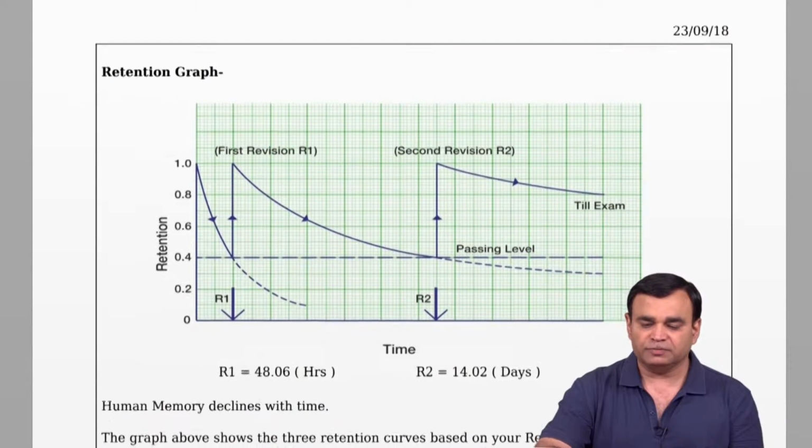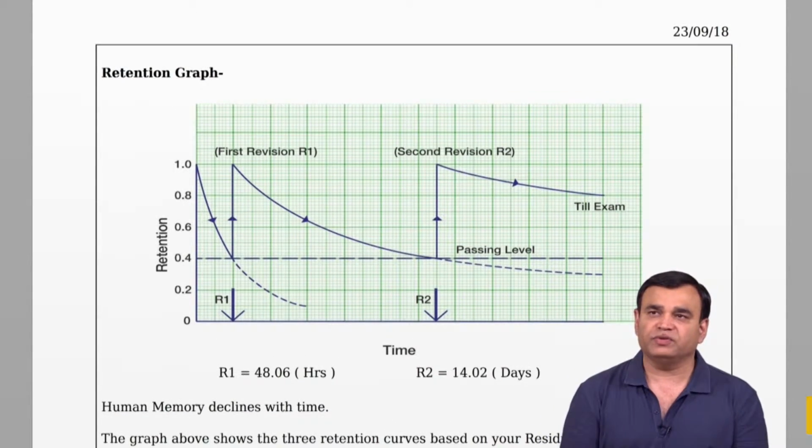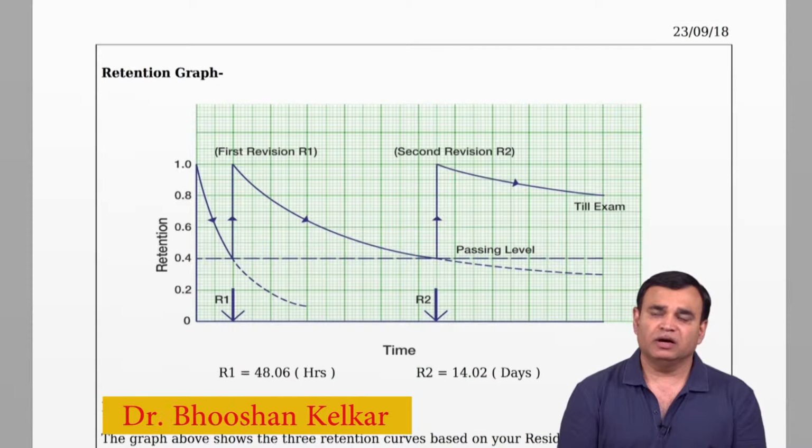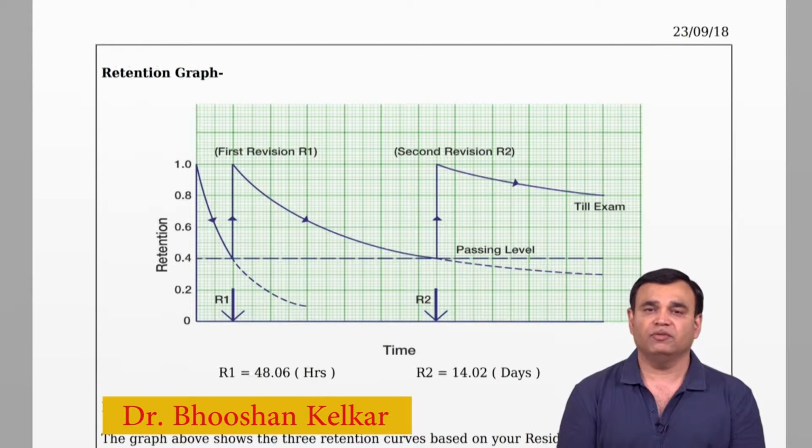Also, if you look at the graph that you see on the screen, this is retention versus time, and this is specifically giving you what should be your revision schedule for a combination of pictorial, textual and numerical data.